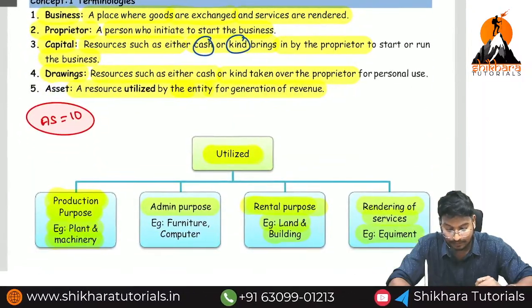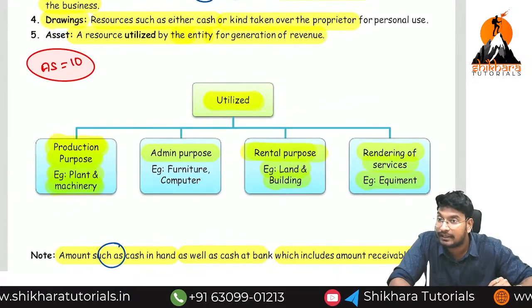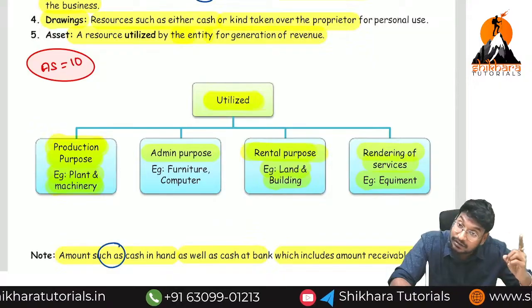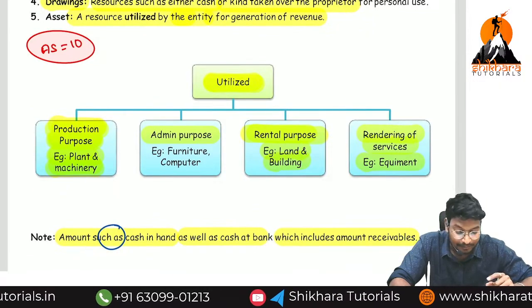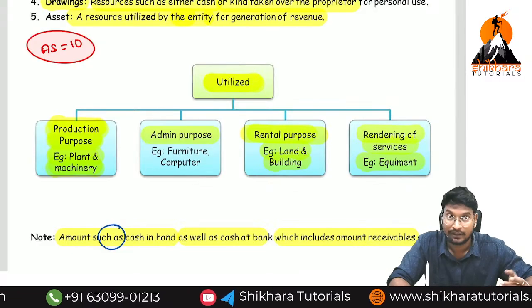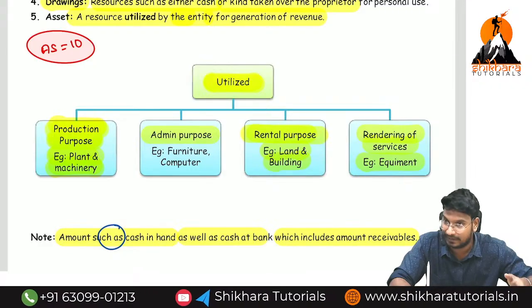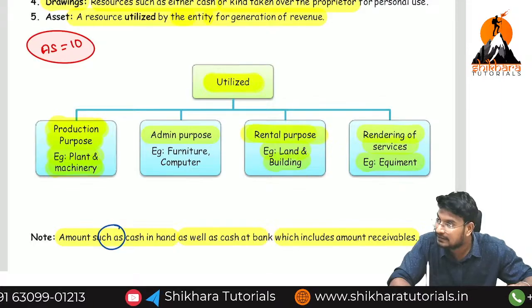Next, we have discussed all the things. Asset. Asset means what? A resource utilized by the business in order to generate future revenues. We can utilize the asset for production purpose, administration purpose, rental purpose, and rendering of services purpose. Here, these premises we can use for rendering a service. Yes or no? We are providing education. You are utilizing the building.